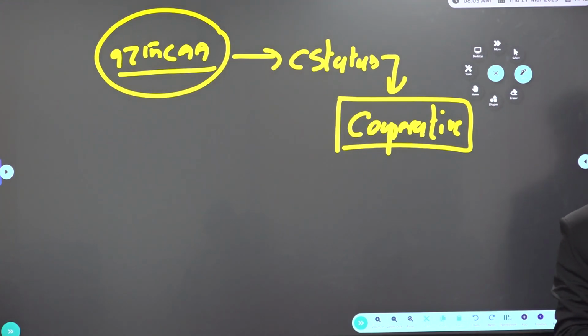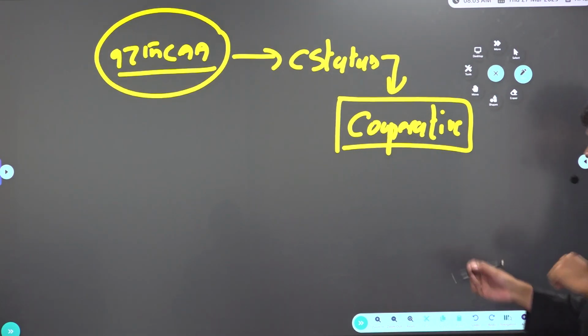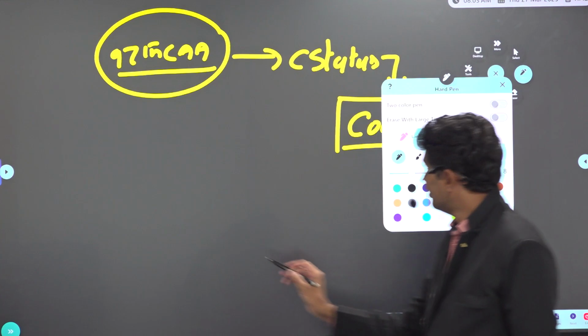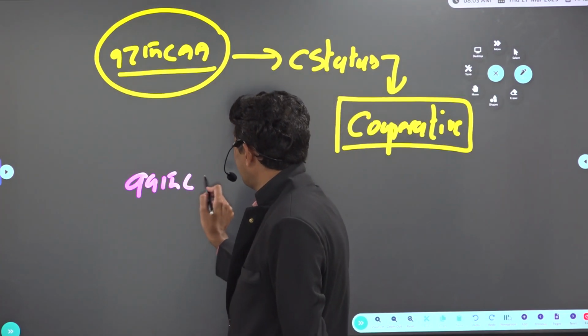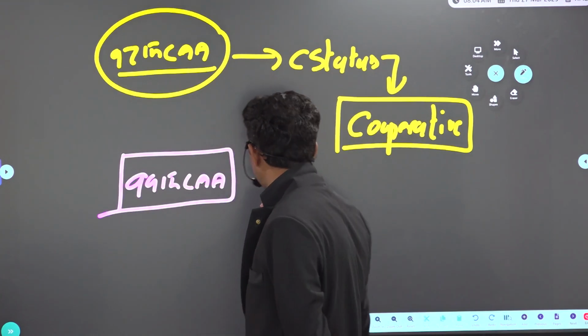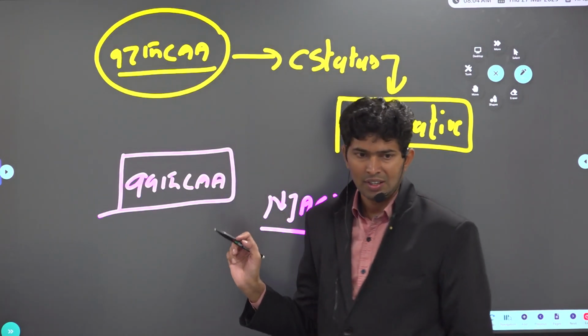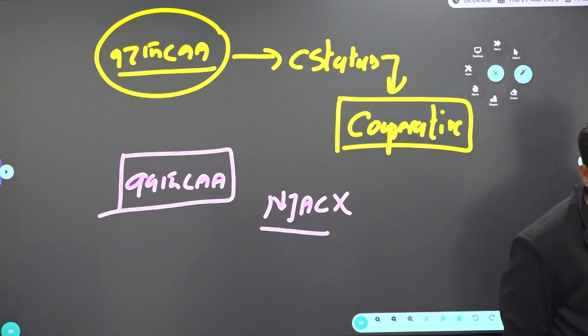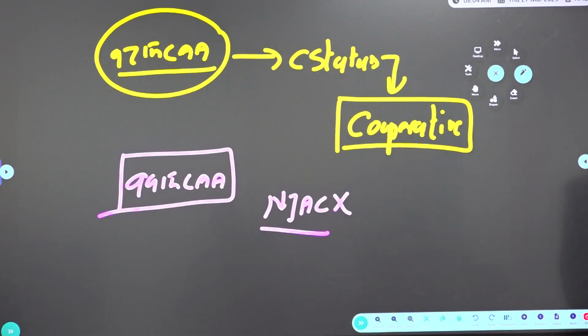Again, 100 to 106, try to remember because many times questions are asked. And before that, 99th also. What is the 99th CAA? The National Judicial Appointment Commission was declared invalid by the court. So what is NJAC, sir? Why was it created? Formation of the National Judicial Appointment Commission to select the judges. So of course, what is the status? It was struck down as unconstitutional. NJAC is considered unconstitutional.